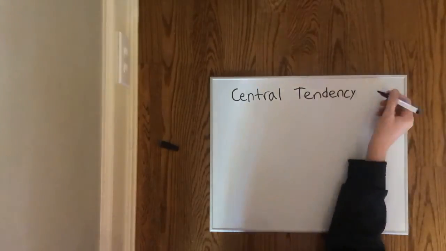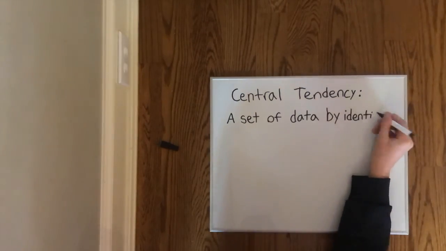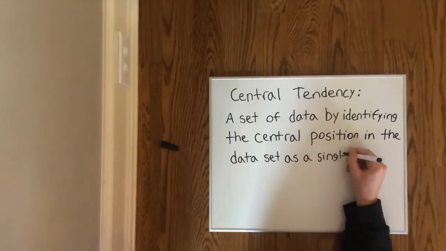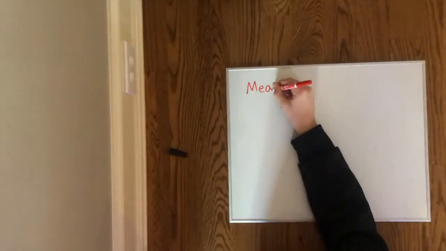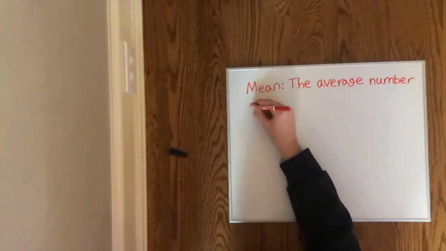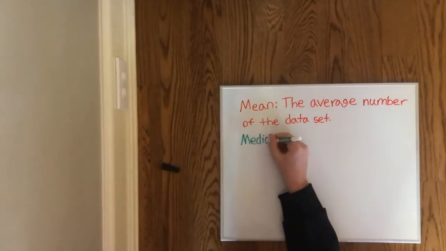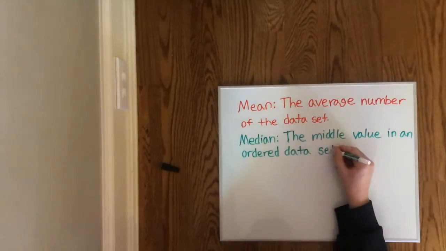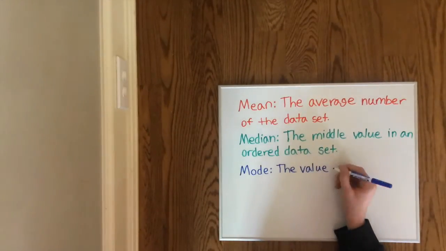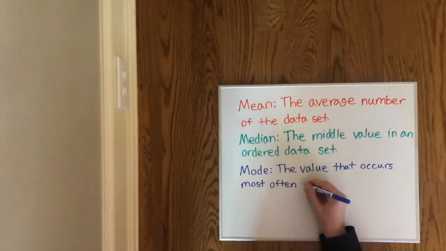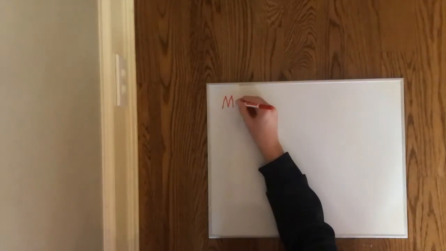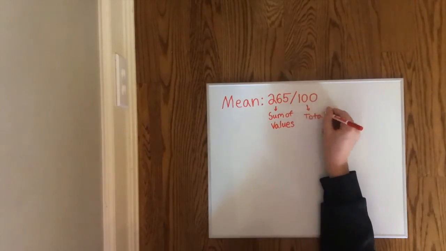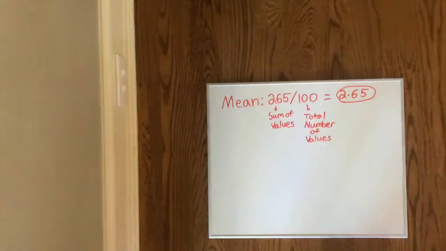The measure of central tendency describes a set of data by identifying the central position in the data set as a single value. The 3 most common measures are called mean, median, and mode. In different situations, some measures become more appropriate to use than others. The mean is the average number of the data set and is useful for a data set that doesn't have any outliers. To find the mean, you take the sum of all the values and divide by the number of values. Our mean is 2.65 because we took the sum of our values and divided that number by our 100 survey answers.